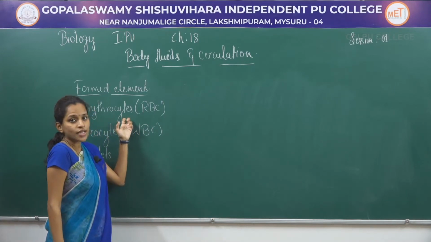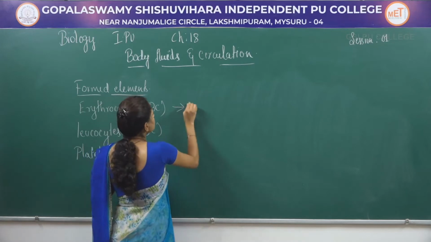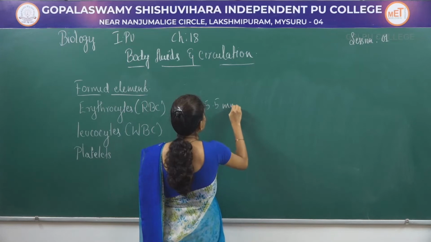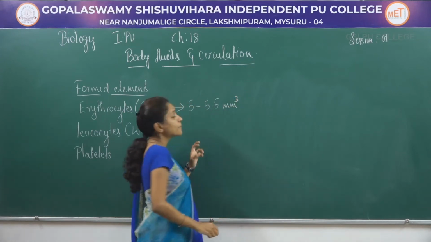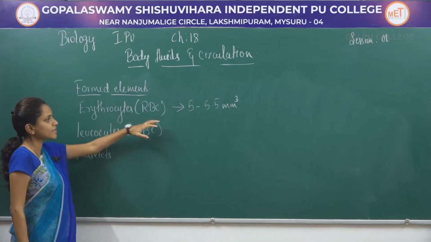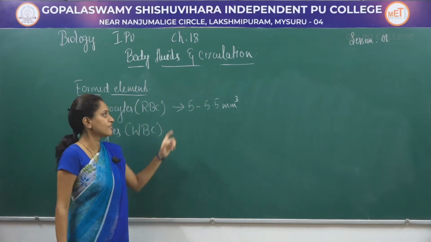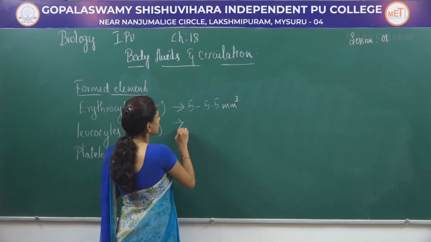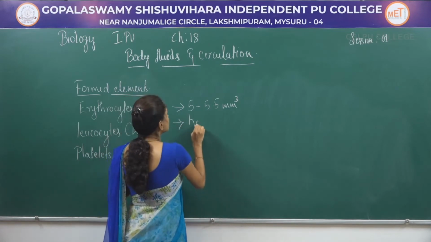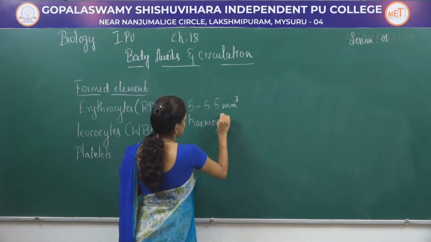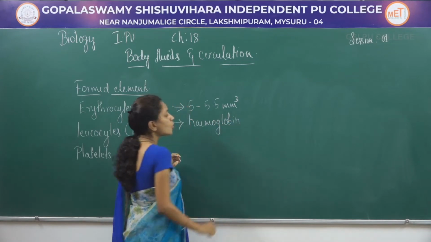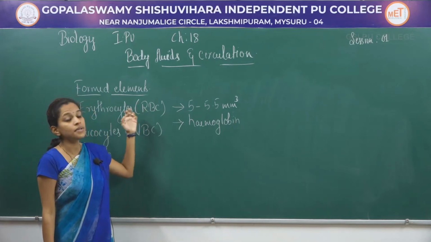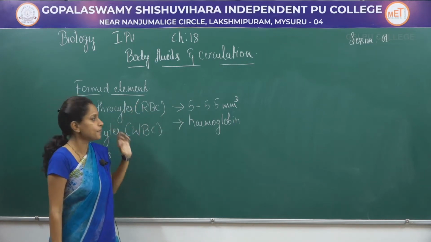When it comes to erythrocytes or RBCs, these are almost about 5 to 5.5 million per mm³ in the blood. So that is the amount of RBC present in the blood. Next, they have red color because of the pigment called hemoglobin. Hemoglobin is the pigment which gives red color to the RBC cells, that is why they are termed red blood corpuscles.